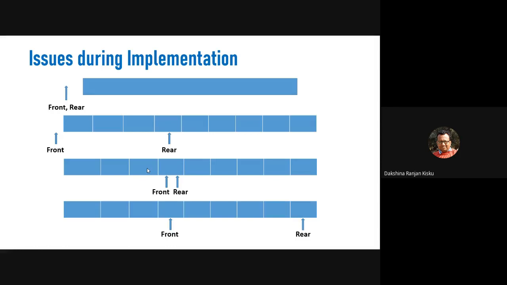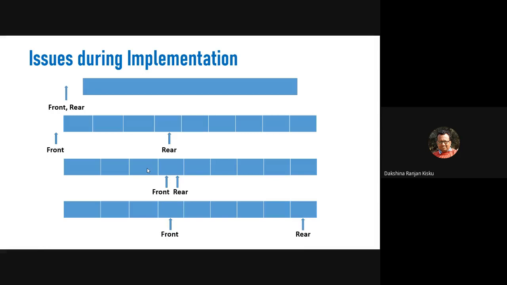Now we can perform insertions and deletions repeatedly. When elements are added to the queue, the rear variable is incremented by 1, and when elements are deleted from the front, the front variable is incremented by 1.